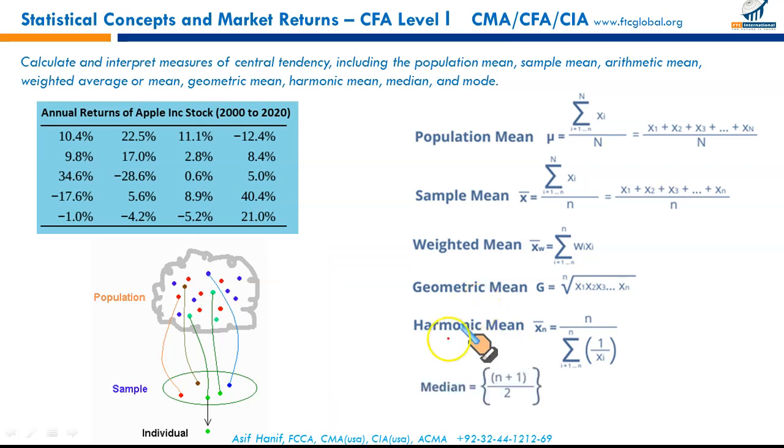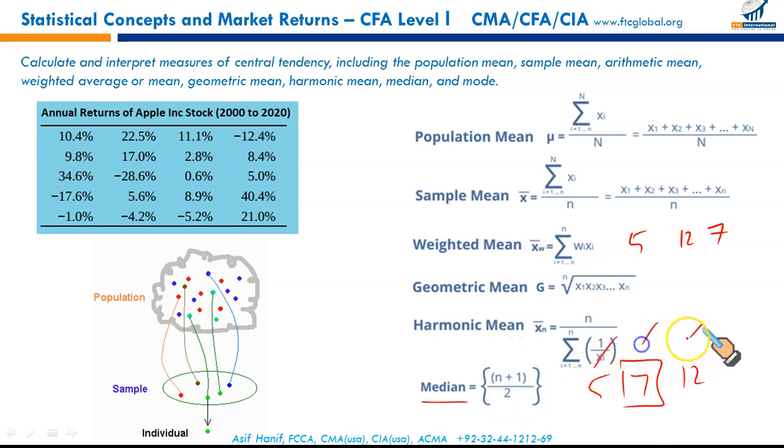Then the measure of central tendency is median. Median is called the central value. When the data is arranged in ascending or descending order, the central value is called the median. Like in our previous example, we had 5, 12 and 7. If we arrange them in ascending order, 5, 7 and 12, the middle number will be called median. So there's a formula (n plus 1) upon 2. How many values are there? 3. 3 plus 1, 4, 4 by 2. It means second value is the median, and that is 7.